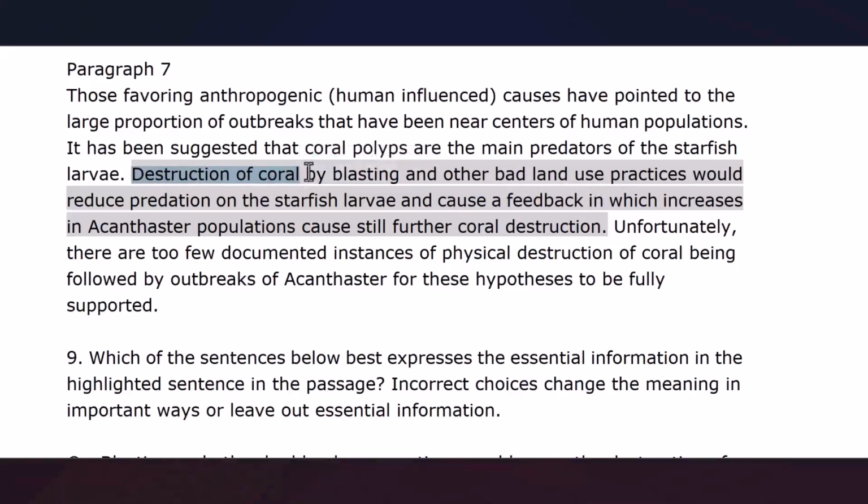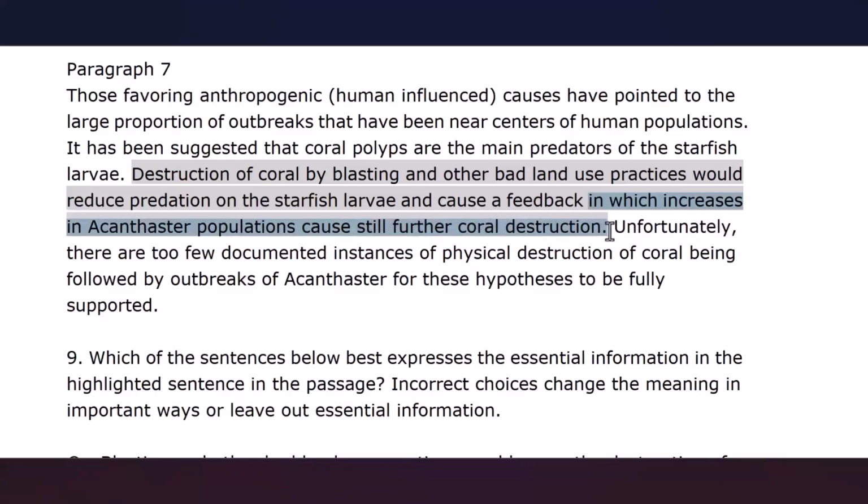which is modified by this adjective clause: by blasting, and other bad land use practices. This clause after feedback, in which increases in acanthaster populations causes still further coral destruction, is a relative clause.